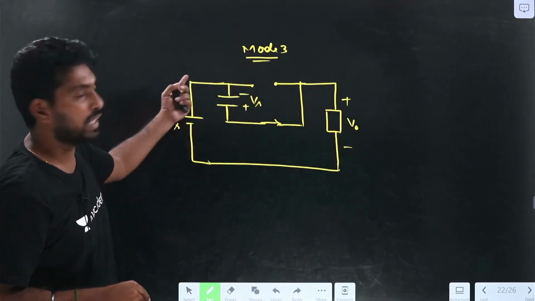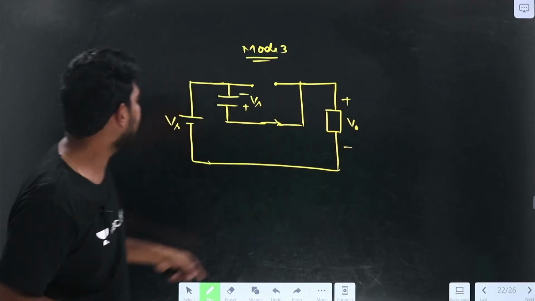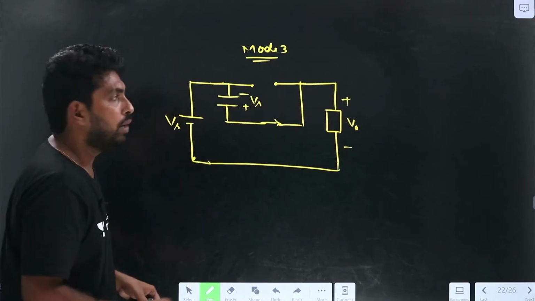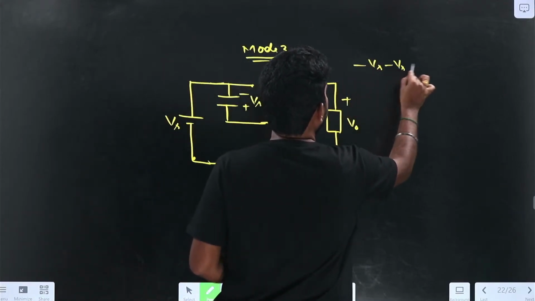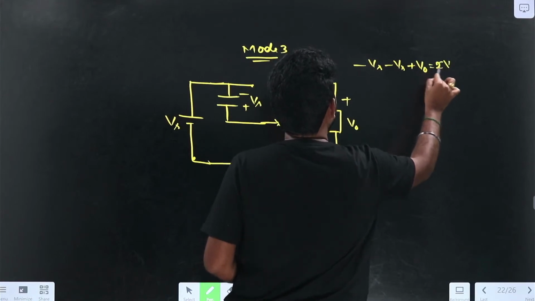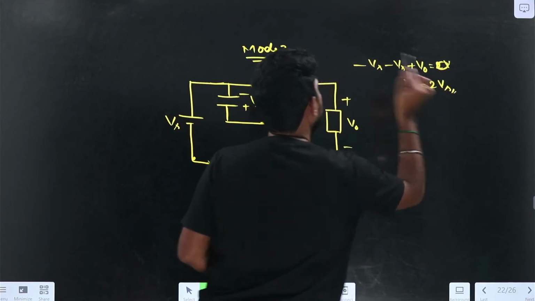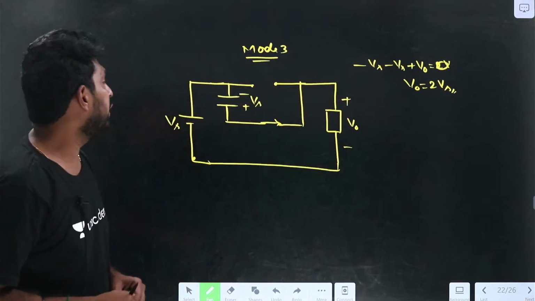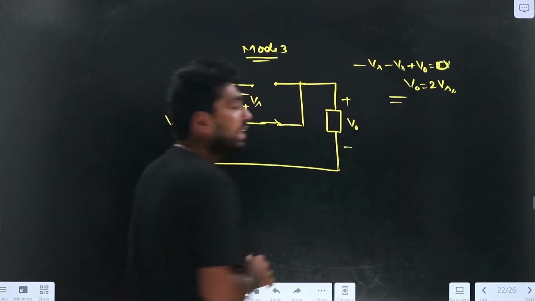If I apply the KVL and start from here: minus Vs plus V0 equal to 0. At this condition, V0 equal to 2 Vs. Right, so now let us find the remaining parameters.